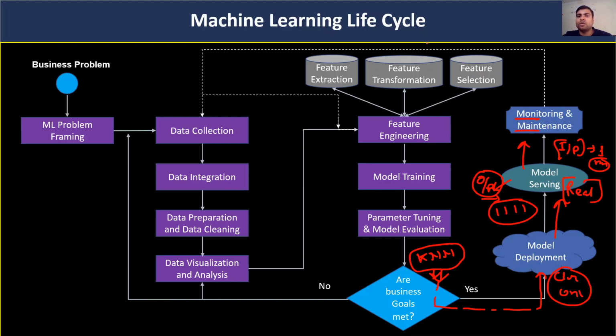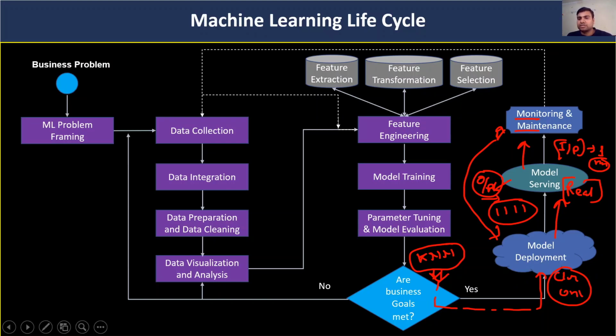Because this is an infra-related issue, they will go back to the deployment section and rescale the infra part. But if there is an issue in the prediction, they will go back to the data collection part or the feature engineering part. They will try to improve some data-related or feature engineering stuff, re-evaluate the model, and redeploy it into the production environment.